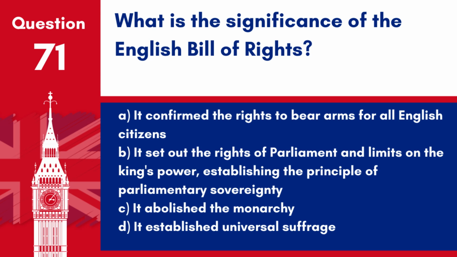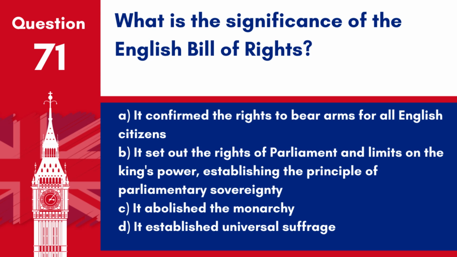A. It confirmed the rights to bear arms for all English citizens. B. It set out the rights of Parliament and limits on the King's power, establishing the principle of parliamentary sovereignty. C. It abolished the monarchy. D. It established universal suffrage.